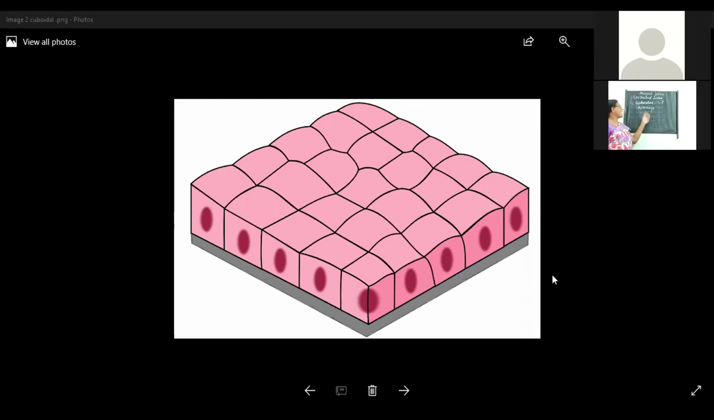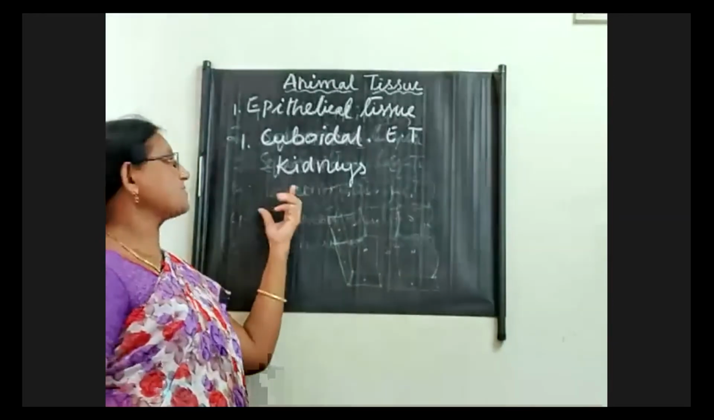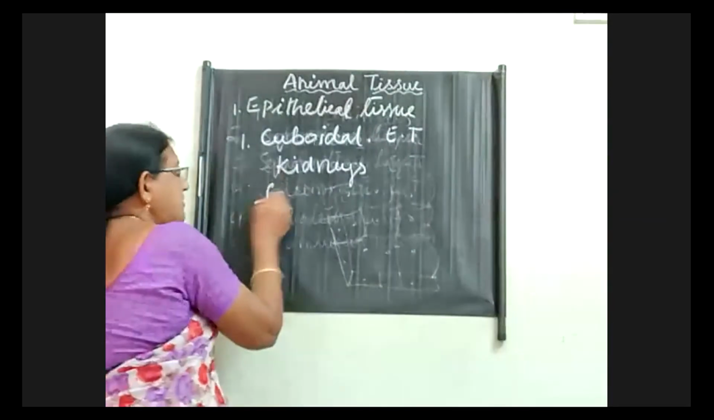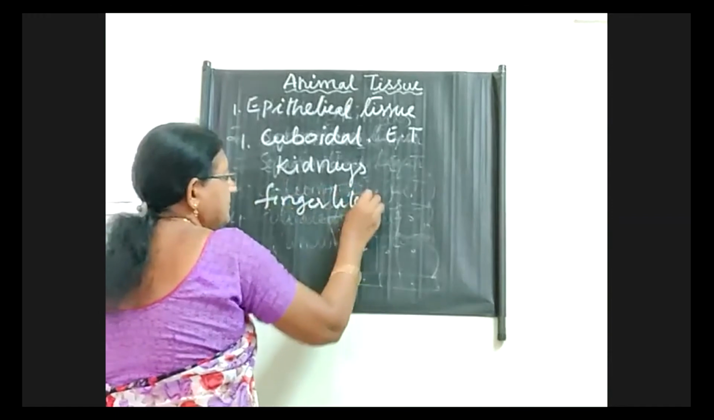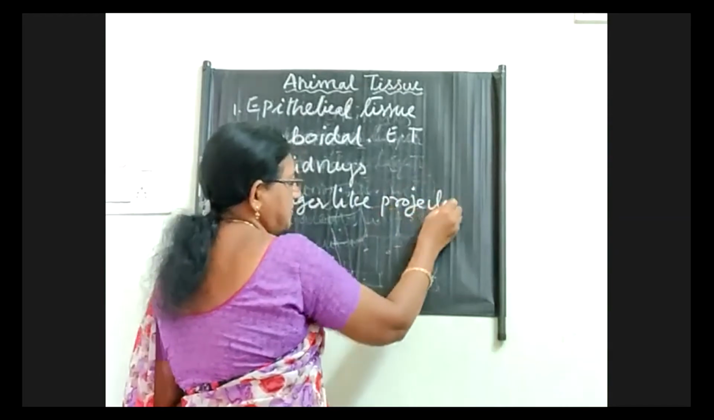Not only that, children, this cuboidal epithelial tissue is located near the ovaries and the testis also. So this cuboidal epithelial tissue is present in the testis as well as in the ovaries. Sometimes we can see smooth surface cells in the cuboidal epithelial tissue, and sometimes even some finger-like projections. Finger-like projections also develop on some of the cuboidal epithelial tissue.